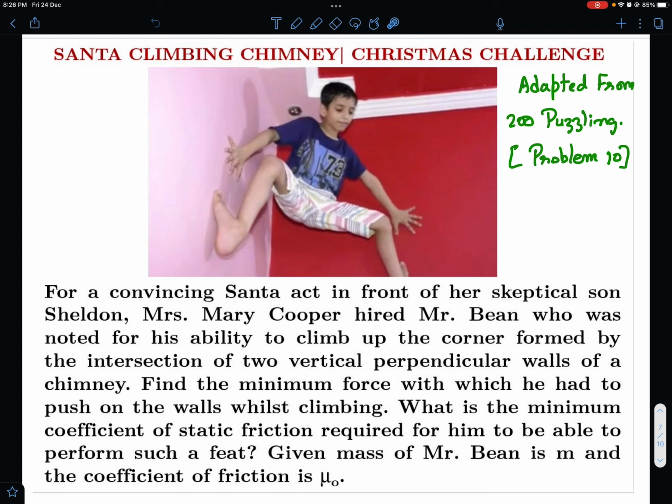So we want that Santa should be able to climb against the wall by resting his two hands and feet, by pushing the walls with his hands and feet.